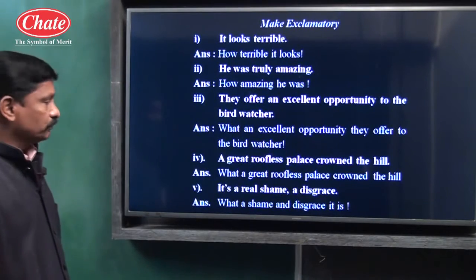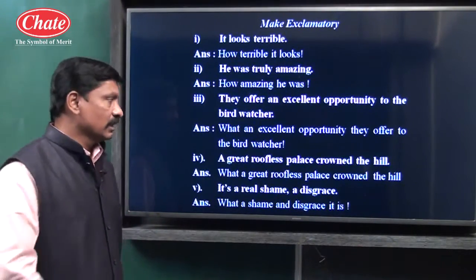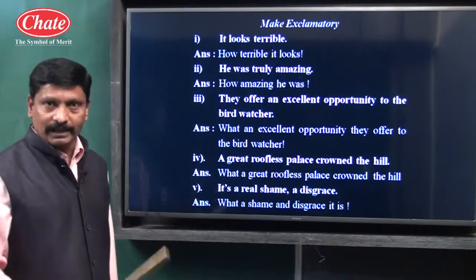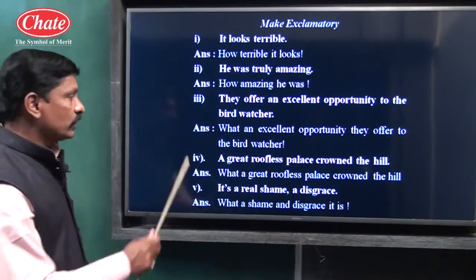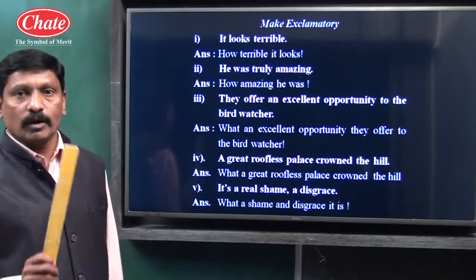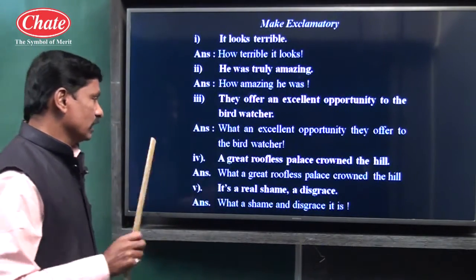Example number 4 children. A great roofless palace crowned the hill. A great roofless palace, subject, crowned the hill, predicate, full stop is given, assertive type of sentence. What a great roofless palace crowned the hill!